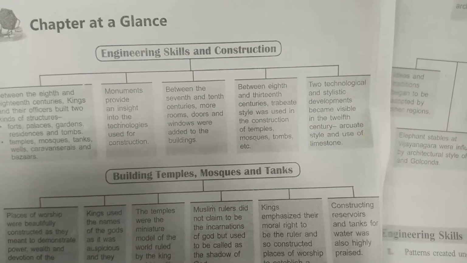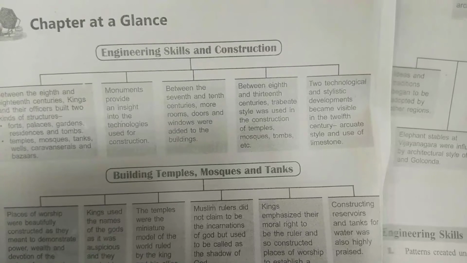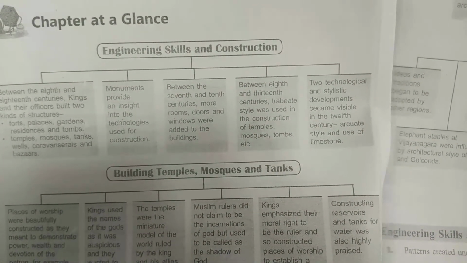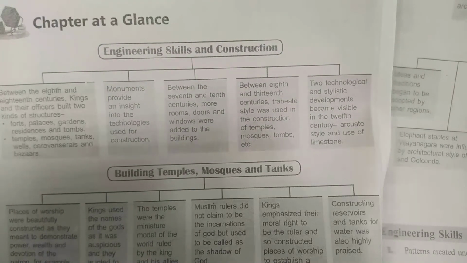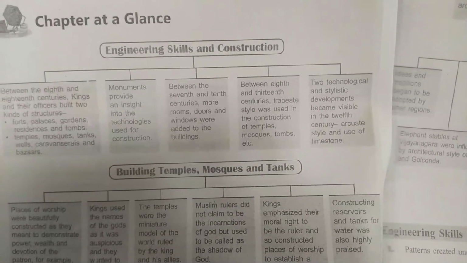So a stone slab is kept across two vertical columns, and the horizontal beam is what is kept on them. This is called the Trapezoid style.